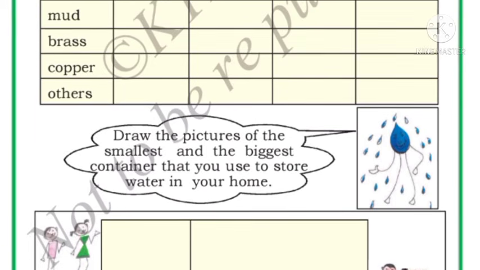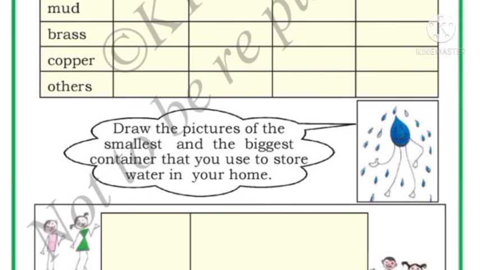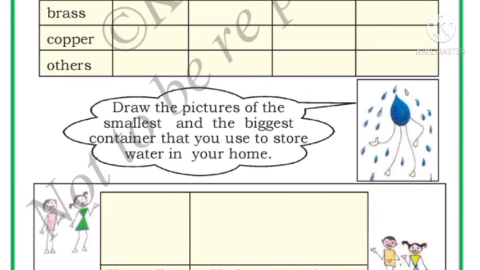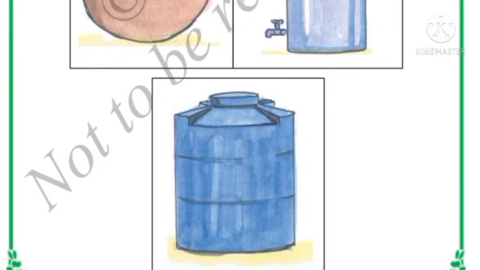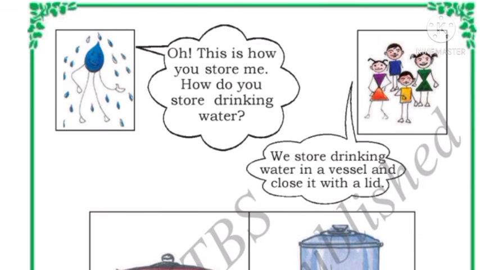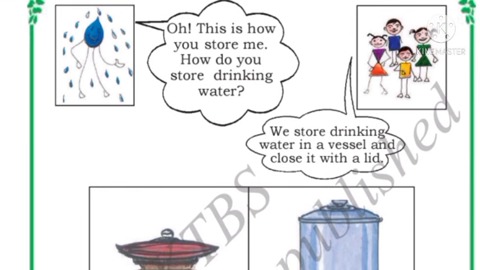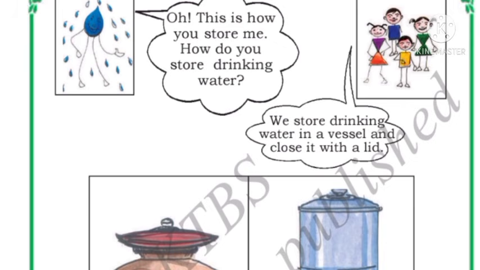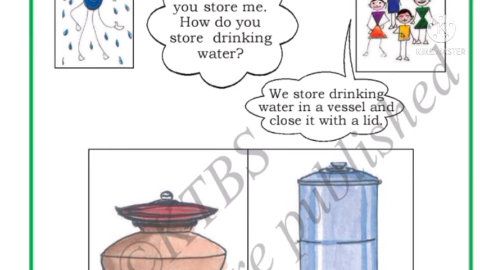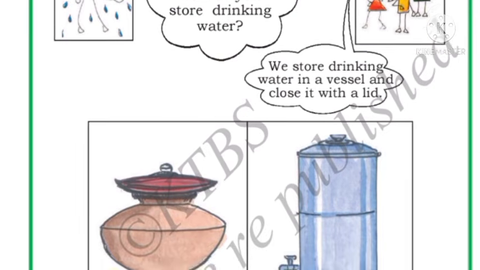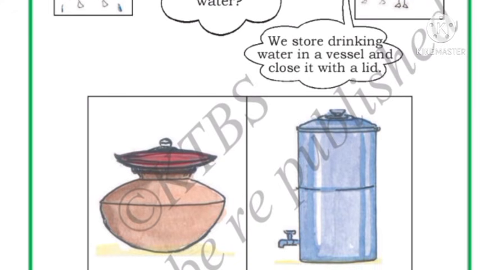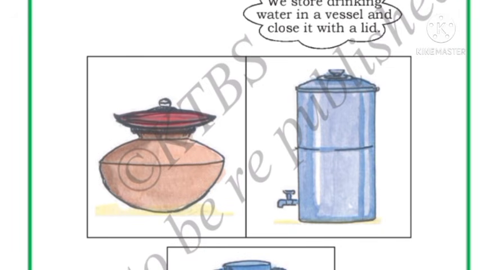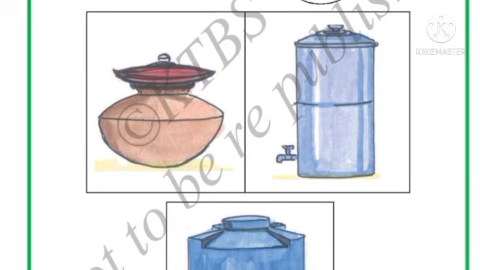Now draw the picture of the smallest and biggest container that you use in your home. Children, in your home, which is the smallest and biggest container you use? You have to draw here. Now next, this is how you store me. What is the drop of water telling? This is how you store me. So children are telling, yes, we store drinking water in a vessel and close it with a lid. So what is the drop of water telling? What are the children telling? Yes, we store drinking water in a vessel and close the lid.